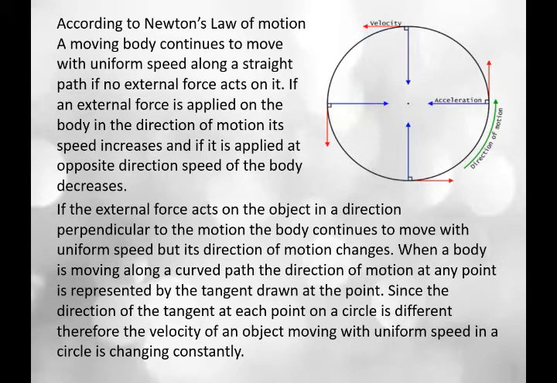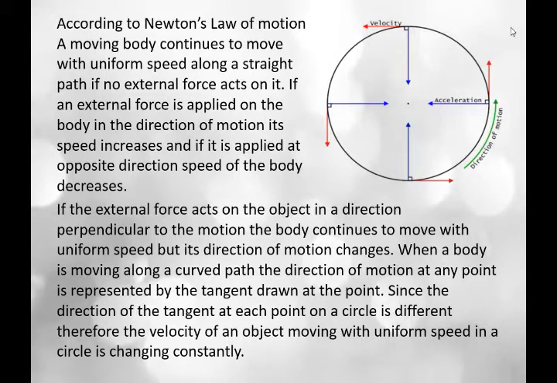So, when a body is moving along a curved path, the direction of motion at any point is represented by the tangent. Here is the tangent, students. You can see this is the angle. Here is the tangent drawn at the point, since the direction of the tangent at each point on a circle is different.